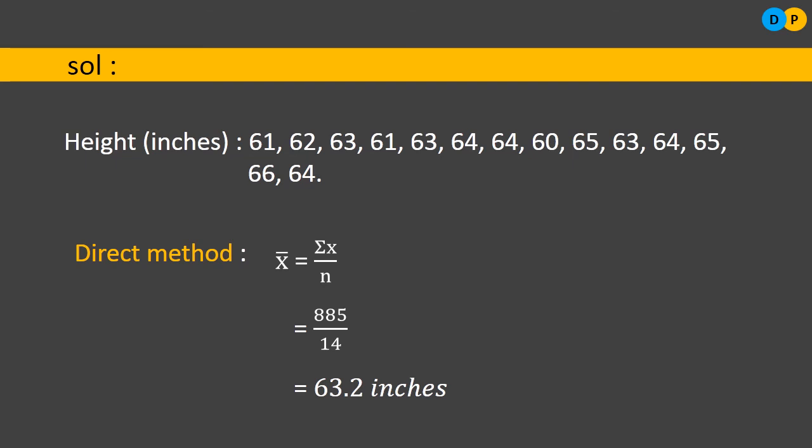Even you can apply the deviation method or shortcut method, so let us apply the shortcut method. When do we apply the shortcut method? When we have observations of larger magnitude. Here we have only two-digit numbers, but we can still go for the shortcut method. First of all we need to assume a mean. Let us assume that the assumed mean a value is 60. You can ask me why we have taken 60 and not some other value.